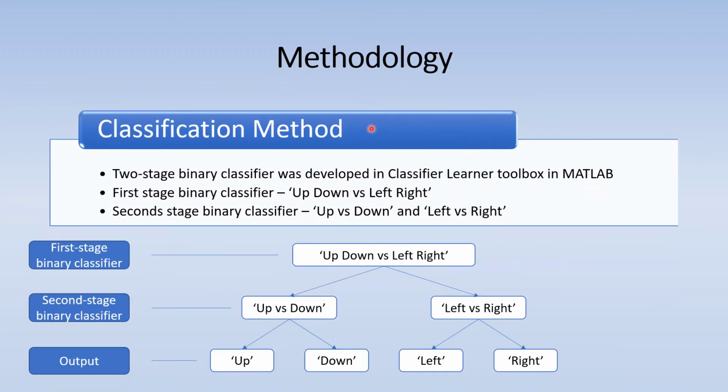Lastly, the classification method. A two-stage binary classifier was developed in the Classification Learner Toolbox in MATLAB. The first stage binary classifier is up-down versus left-right. The second stage binary classifiers are up versus down and left versus right.